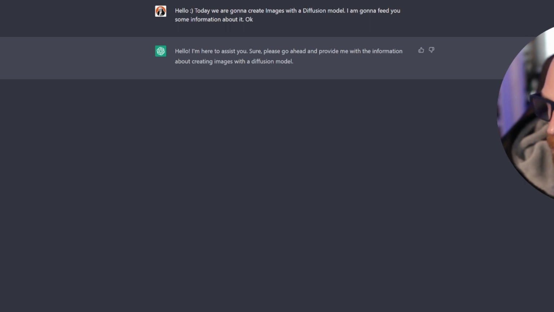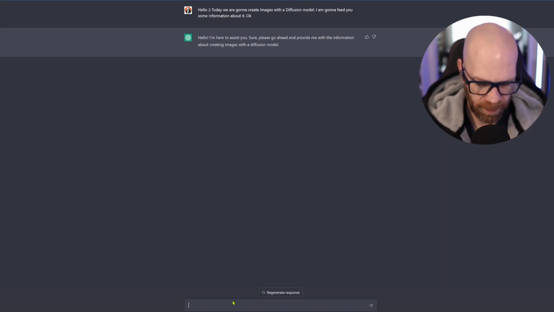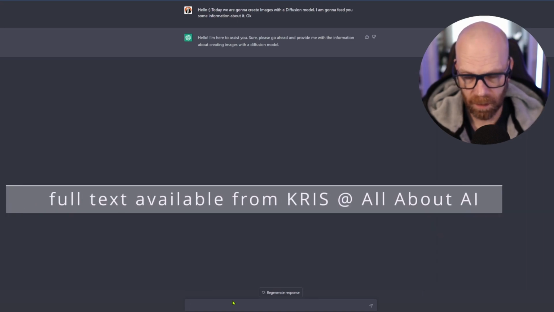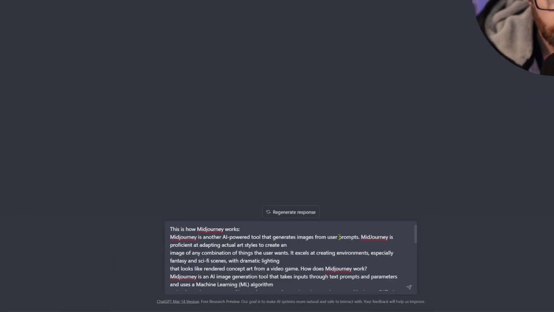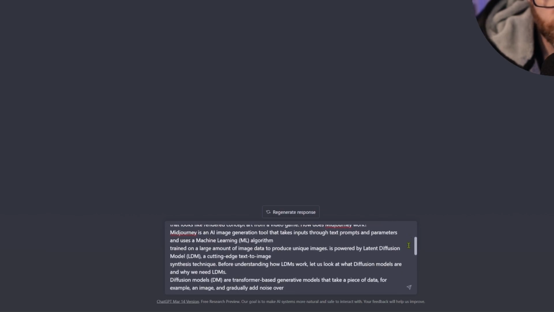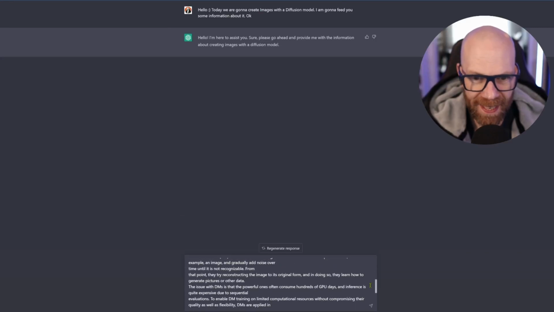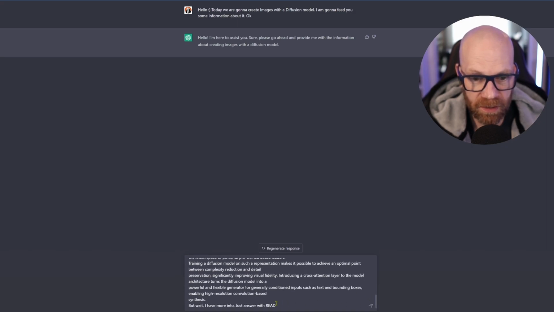ChatGPT is eager. So now we need to explain basically how Midjourney works. So we're going to break it down, explain how it works. A lot of this is taken from the Midjourney Discord, which explains how it all works. So I'm going to just put this in here. This is how Midjourney works. Midjourney is another AI powered tool that generates images from user prompts. It's an AI image generation tool, takes its input through text prompts. We're just training up ChatGPT here. And as I say, most of this is just taken from Midjourney's how Midjourney works section on Discord.